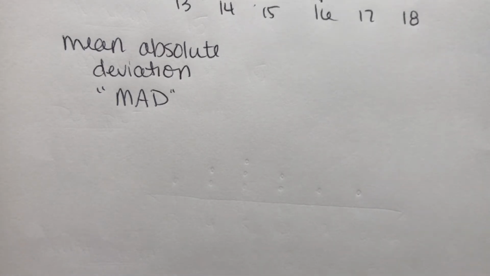Not only do we want to know where the middle of our data is, right? In our classroom ages, it's about a 15-year-old. That's kind of the middle of the road. But we also want to see how much the other numbers deviate from that. How far out are the other numbers spread? Is everyone in the class 1 or 2 years apart? Or is the youngest kid in class 2 months old and the oldest kid in class 27, right? Like how spread apart are the numbers? So that's when we use mean absolute deviation and standard deviation. And they're two different ways to find similar measures, right? They're both measuring the deviation, or how far out the data is spread from the middle.